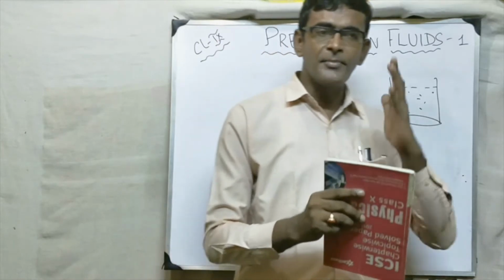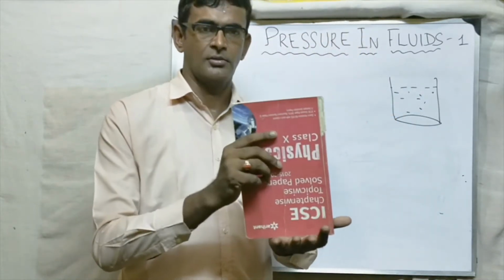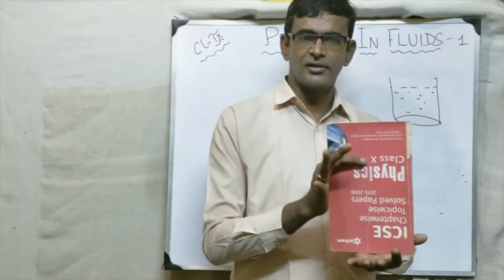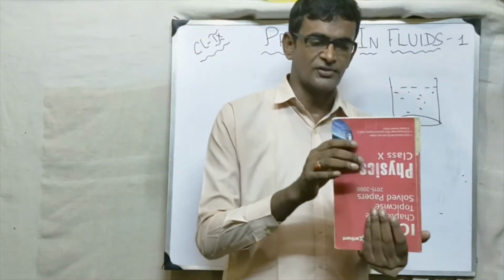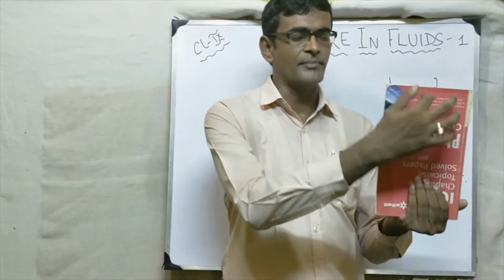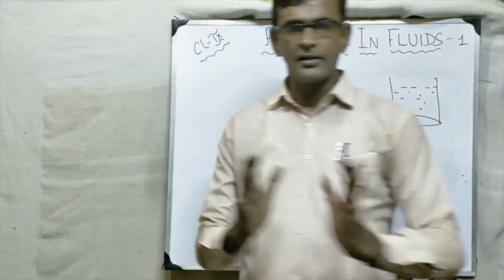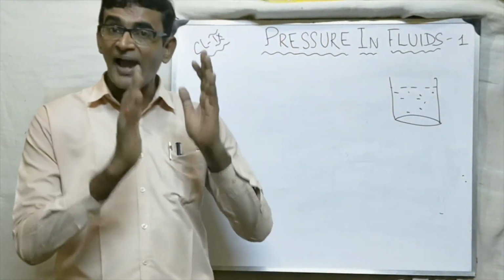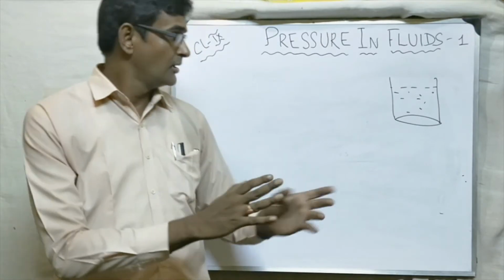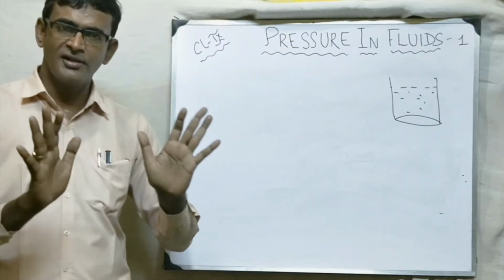So what is the main cause of pressure? The thrust, that is the weight. So solid exerts pressure always downwards. In solid the pressure is acting in which direction? Downward. Why? Because the weight is acting downward. So solids exert pressure due to their weight, and that weight acts downward. So pressure always acts downward in solids. This is clear?